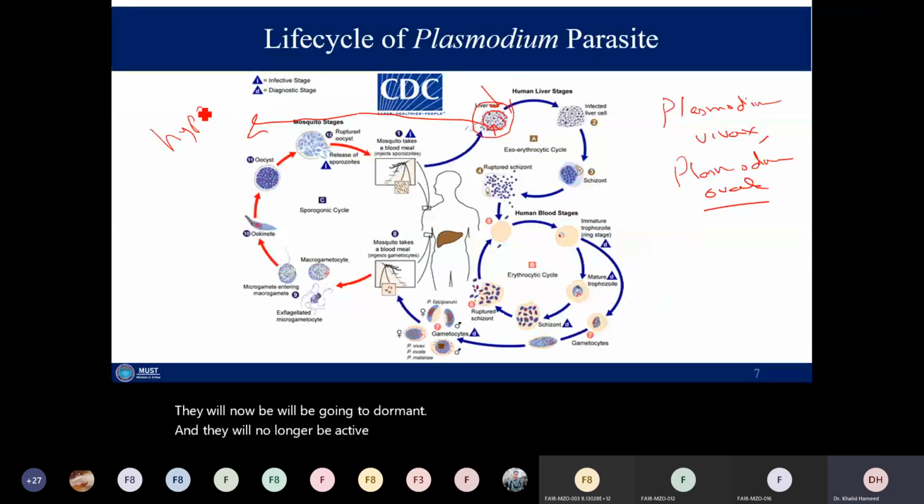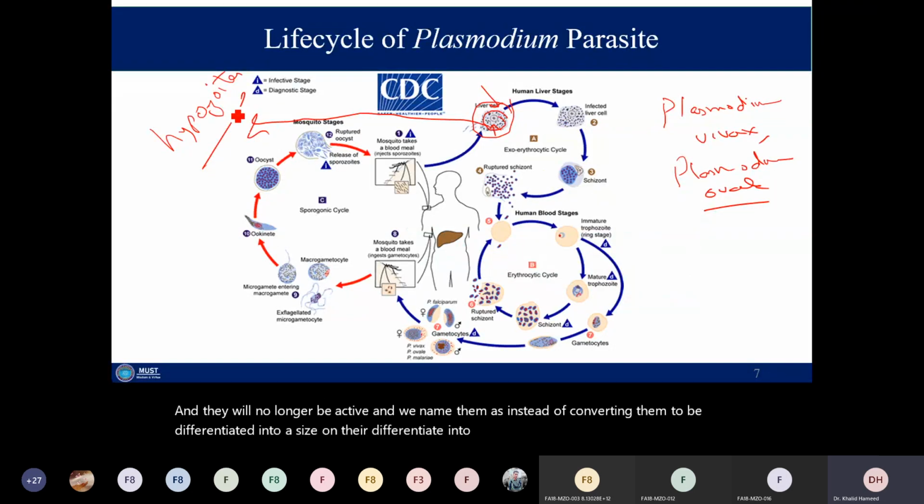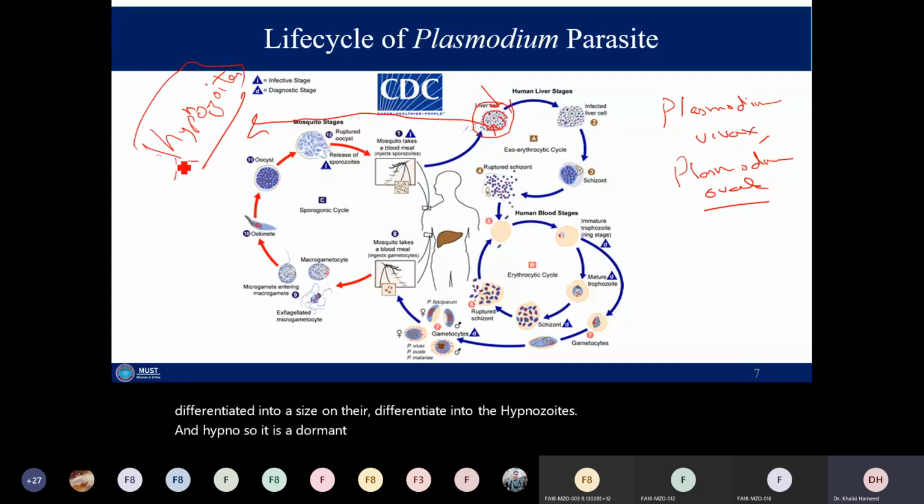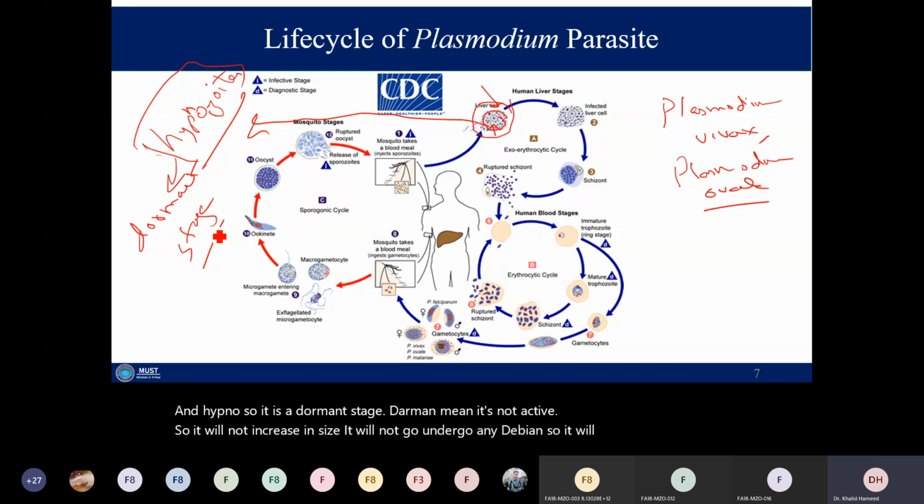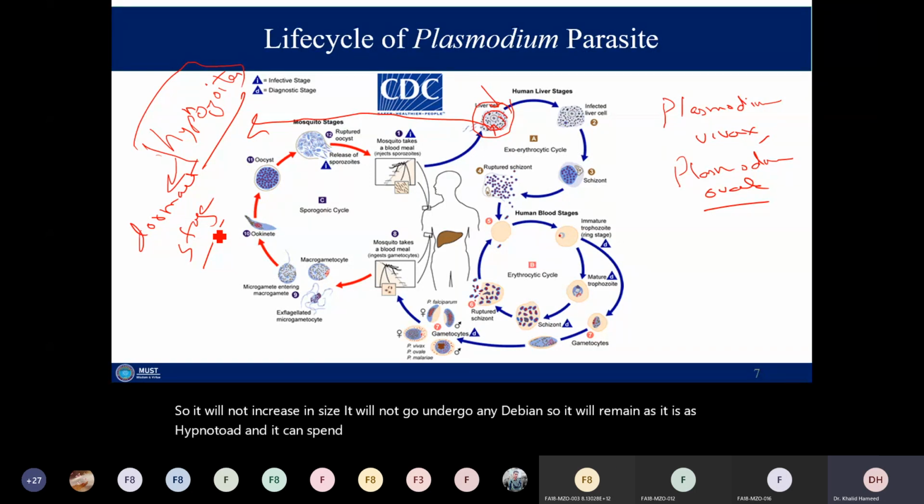Instead of differentiating into a schizont, they differentiate into hypnozoites. A hypnozoite is a dormant stage. Dormant means it's not active. It will not increase in size, it will not undergo any division, so it will remain as a hypnozoite, and it can spend months and months in the stage of hypnozoites.